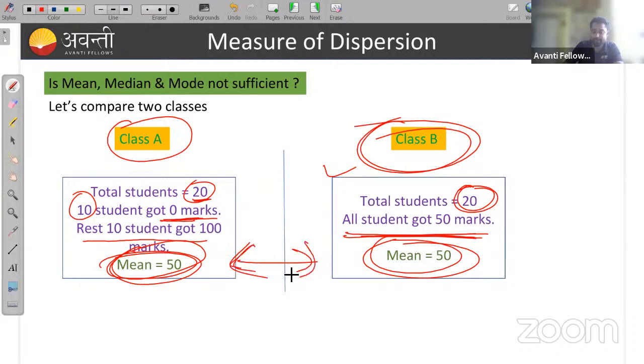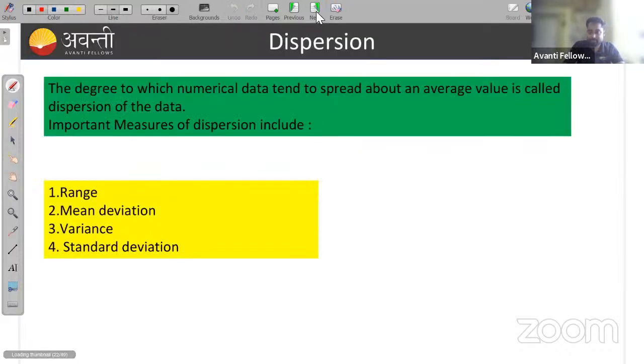So to rectify this, or to reach a closer answer than the mean, now we'll study about dispersion. In dispersion, 4 types of dispersions are there. One is range, second one is mean deviation, third one is variance, fourth one is standard deviation.